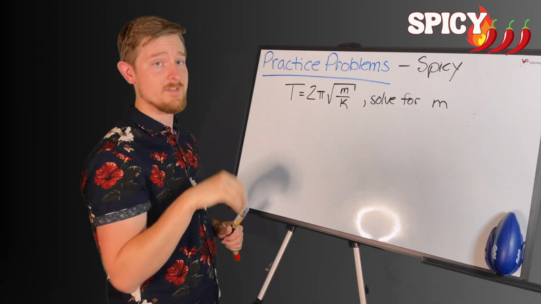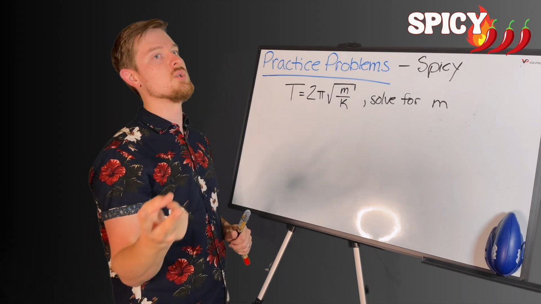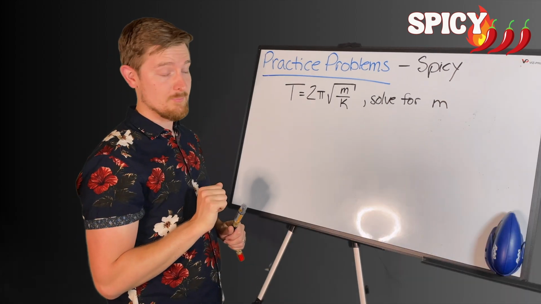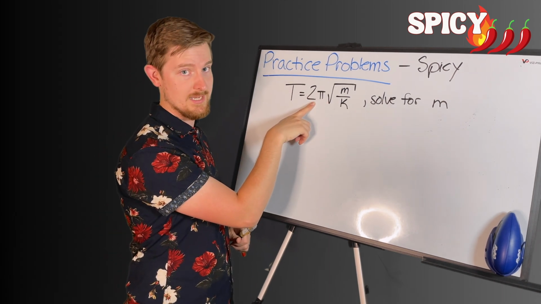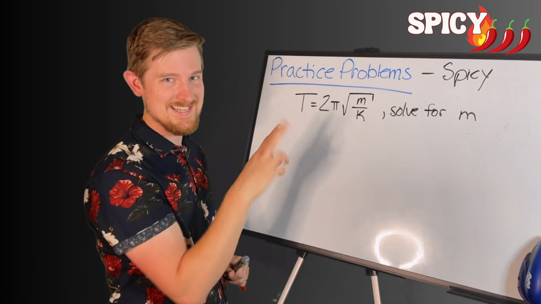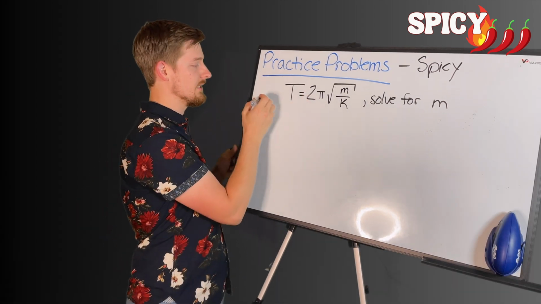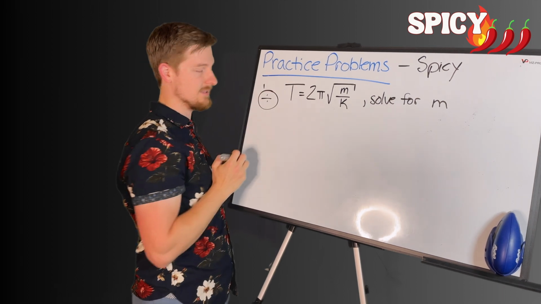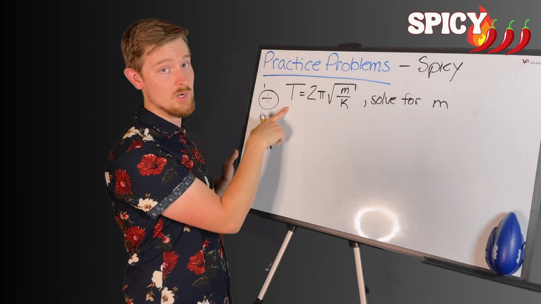In order to figure out what to do first, think back to the order of operations and do it backwards. In the order of operations, typically we would do the square root first, and then we do the multiplication second. But we're going to do the opposite. We're doing the division first. So step one is going to be to divide things, reverse order of operations. So we're going to divide the 2 pi over to the other side.